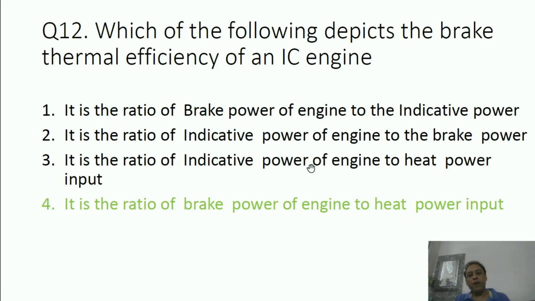Brake power upon heat power means we know that whatever indicative power is developed, when it reaches the crankshaft, the amount becomes less. Exactly that much amount doesn't reach the crankshaft. So at the crankshaft it is brake power. So in case you are dividing the brake power with the heat power input, it is called brake thermal efficiency.